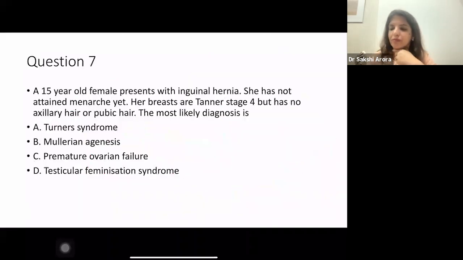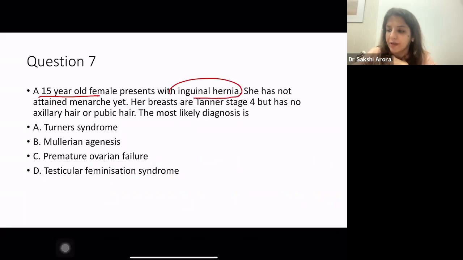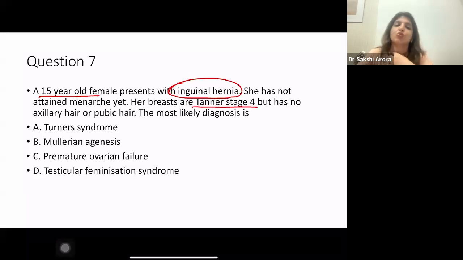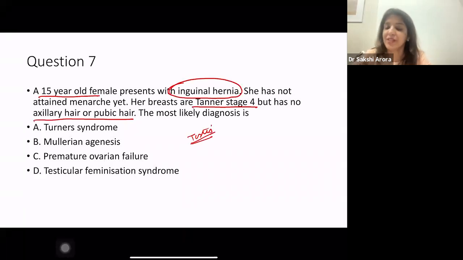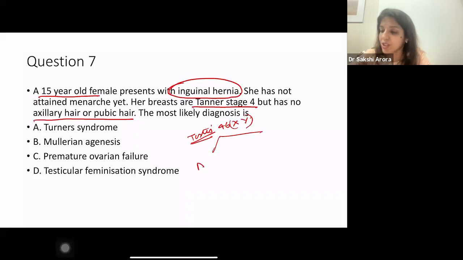Next question. Question number 7. A 15-year-old female presents with inguinal hernia. She has not attained menarche yet. Her breast development corresponds to Tanner stage 4, but she has no axillary or pubic hair. The most likely diagnosis is... Now, if a female is coming to you with inguinal hernia, that means what is present in the gonads? Testes, right? So this means she is 46XY. So either she has androgen insensitivity syndrome or she has Swyer's syndrome.